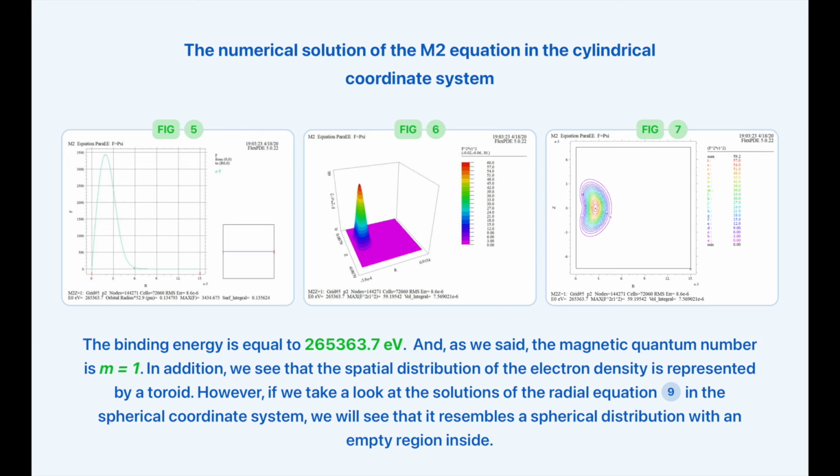And as we said, the magnetic quantum number is m equal to 1. In addition, we see that the spatial distribution of the electron density is represented by a toroid. However, if we take a look at the solutions of the radial equation 9 in the spherical coordinate system, we will see that it resembles a spherical distribution with an empty region inside.